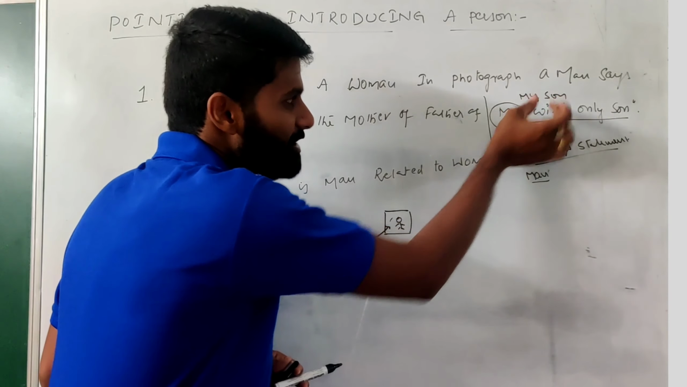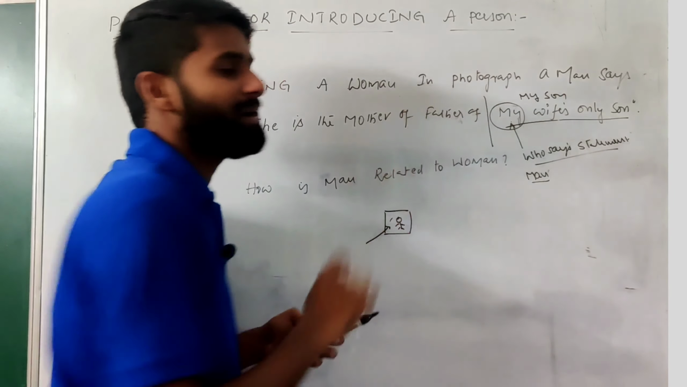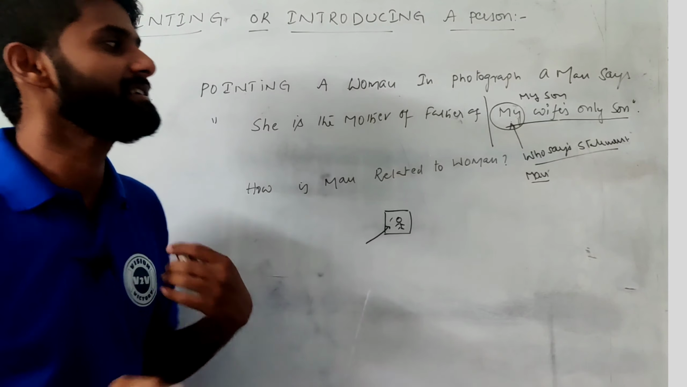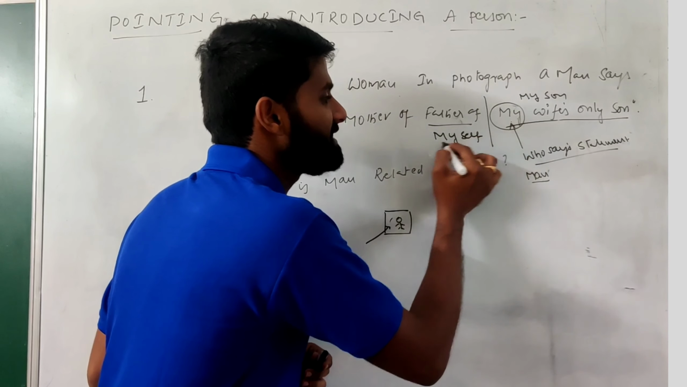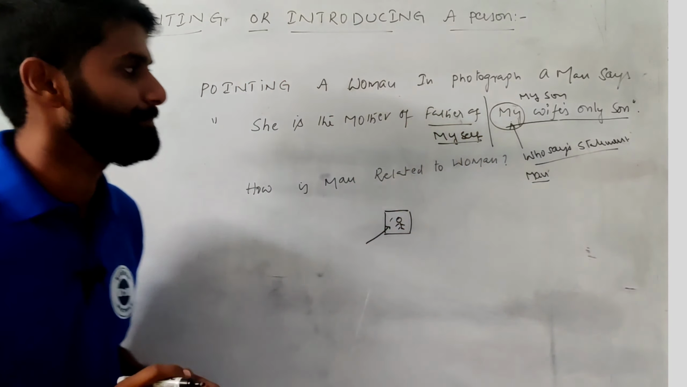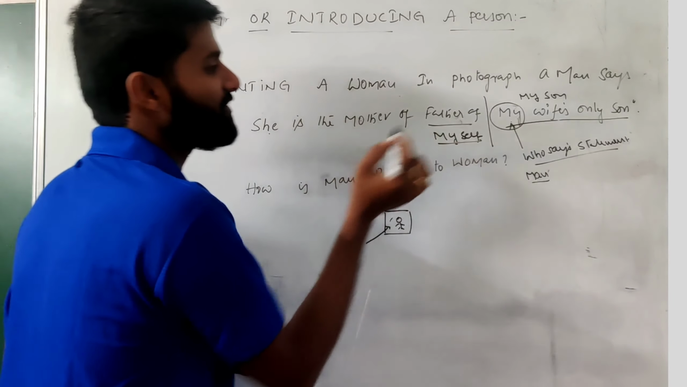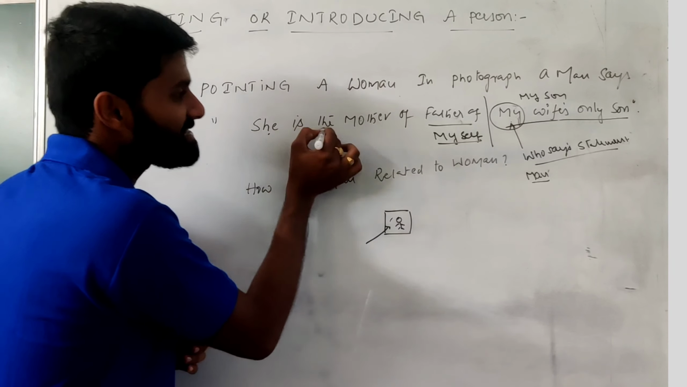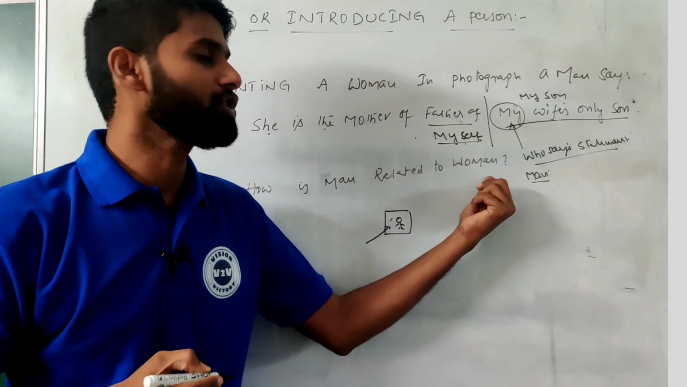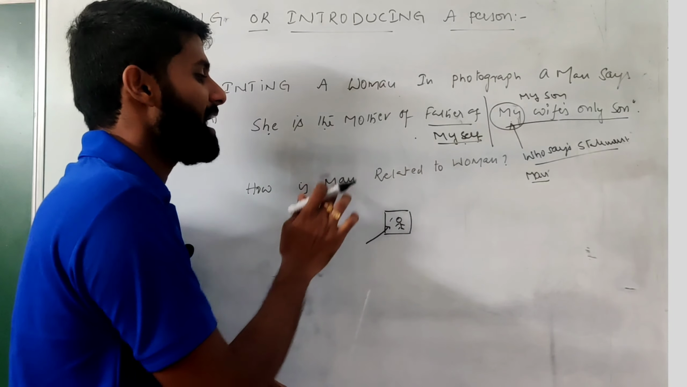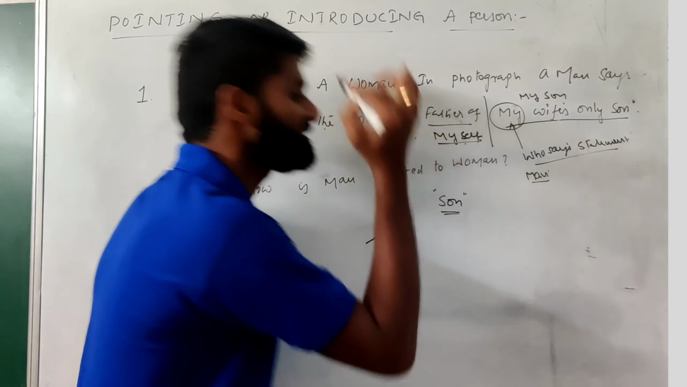Then you can connect this line with the previous term. The previous term says father of my son. Father of my son is related to myself, so myself means the man. Then you can read the line: she is the mother of myself. It means the woman is the mother of the man. Then the question: how is the man related to the woman? Woman is the mother of the man, so the man is related to the woman as a son. So the answer is son.